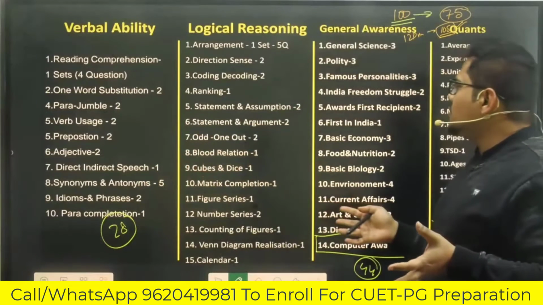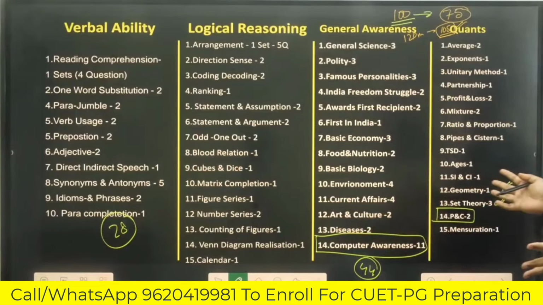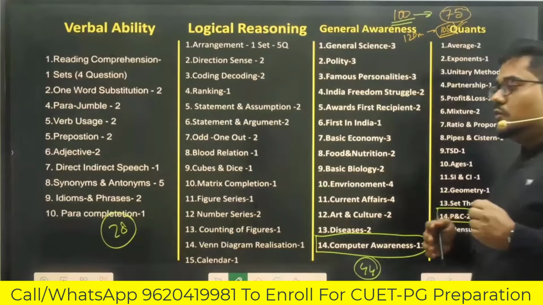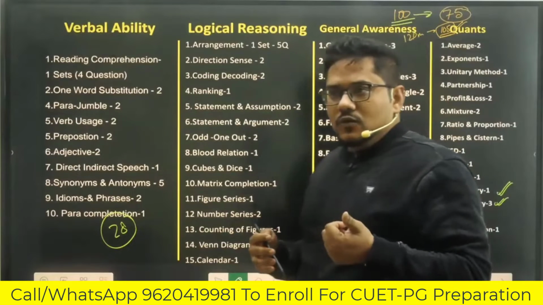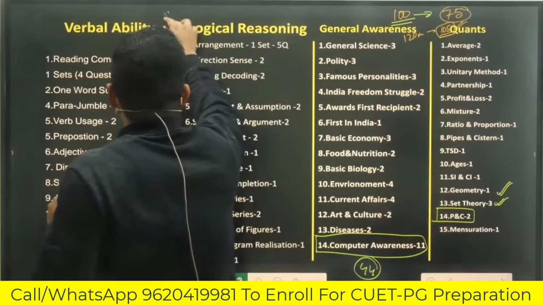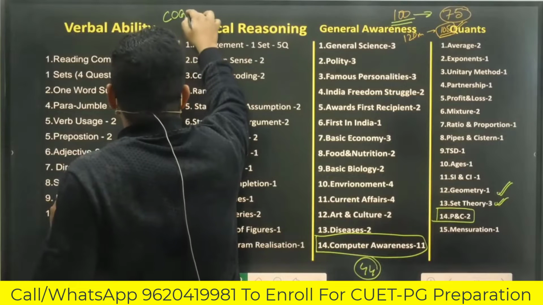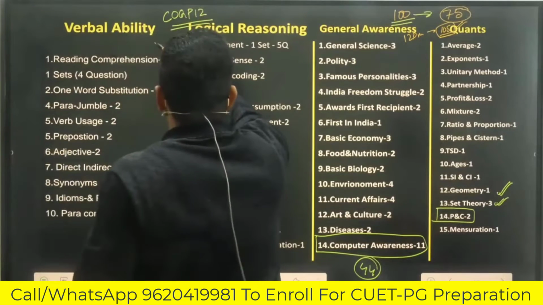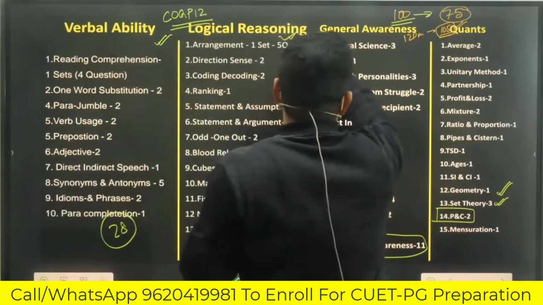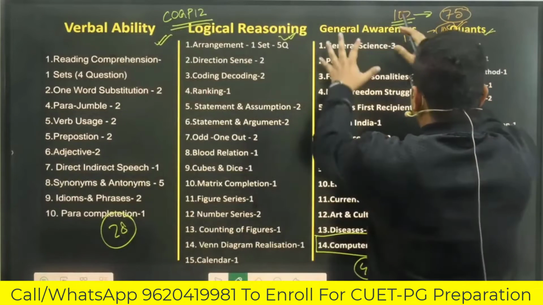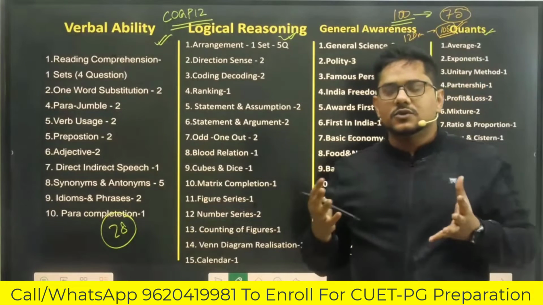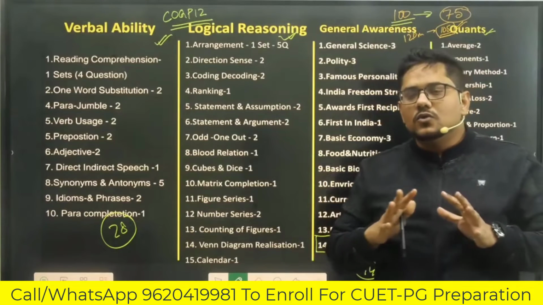You can take a screenshot of it, and then you can of course look into the past year question papers and see where you stand, where you need to work upon. Now 2 very important things. If you look into the question paper of COQP12, which is a paper for MBA entrance, most of the syllabus, because in that these three sections are majorly dealt with except general awareness. In terms of difficulty level, in terms of the syllabus, there is no big difference.